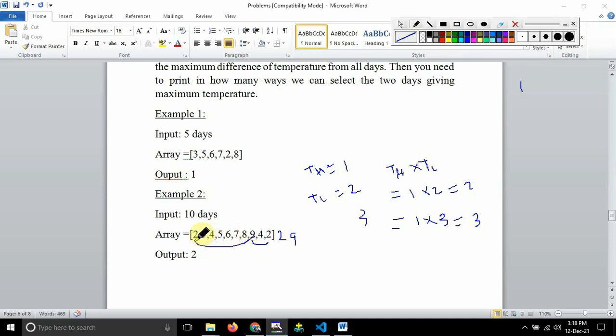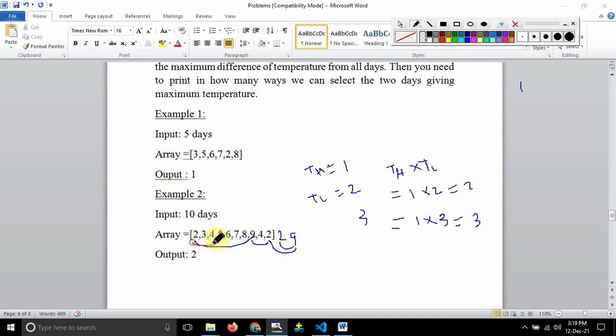One condition is 2 9, the first condition. After that, this 2 this 9 is the second condition. After that, the third condition will be this 9 and this 2, and the fourth condition will be this 9 and this 2. Then this 9 and again this 2 will be the fifth condition, and this 9 and this 2 will be the sixth condition. I hope you are getting it, guys. So these are the conditions.